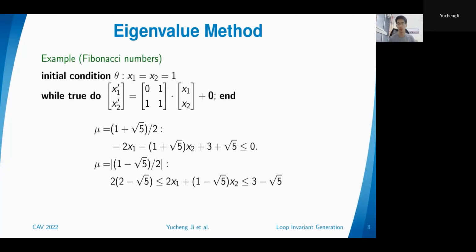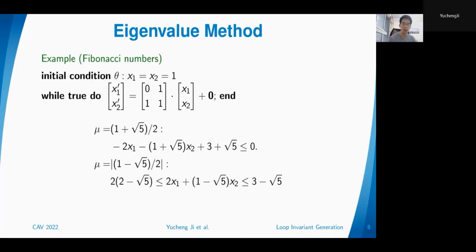This is the recursive formula for the Fibonacci sequence. From this relation, we solve out the two eigenvalues for this matrix, which are 1 plus minus square root 5, divided by 2. And we solved out two corresponding invariants here.